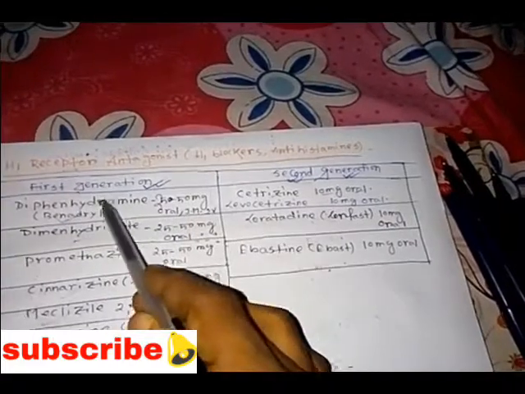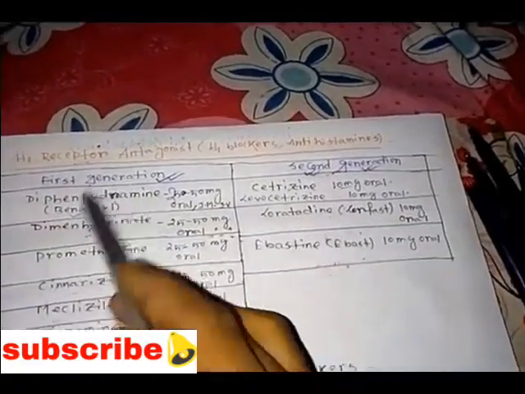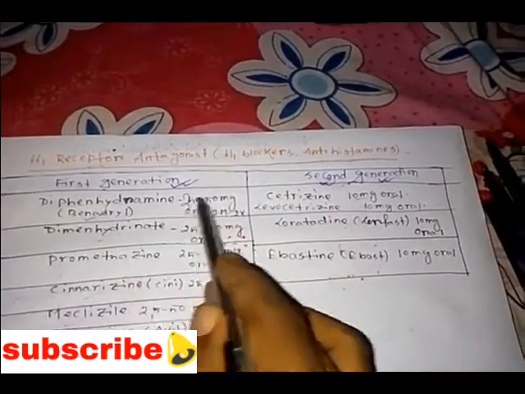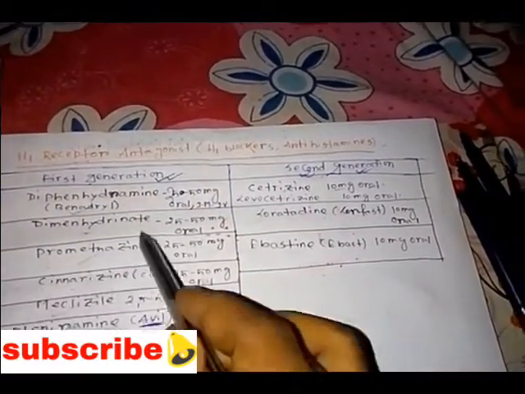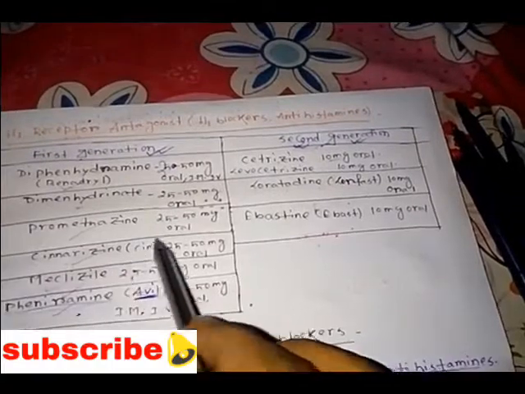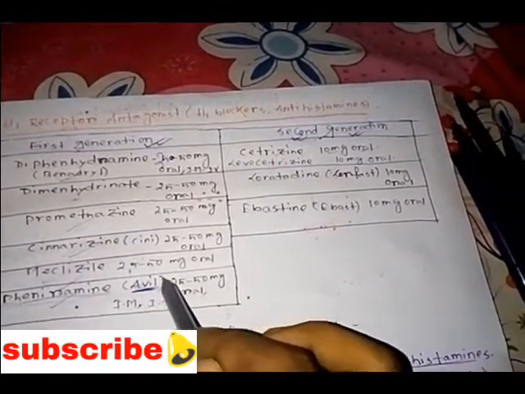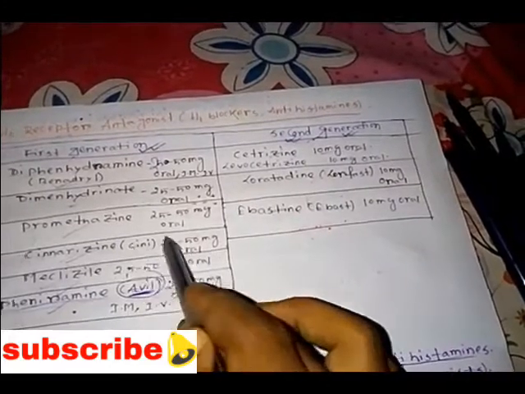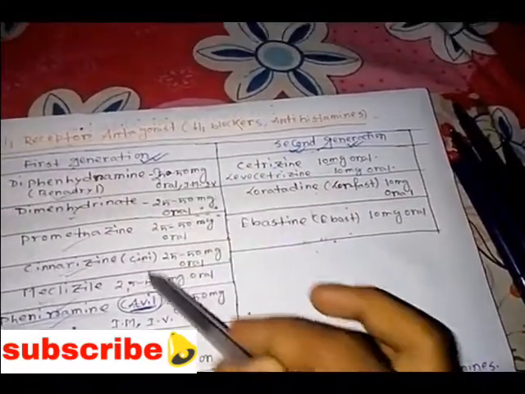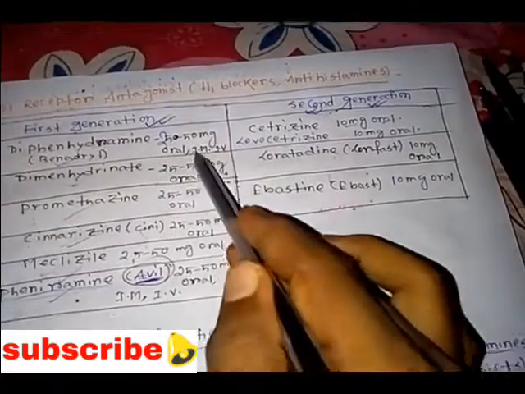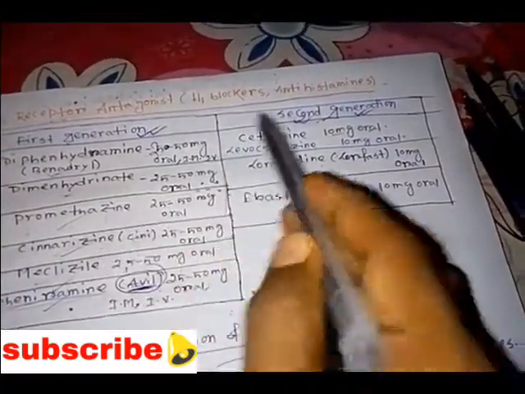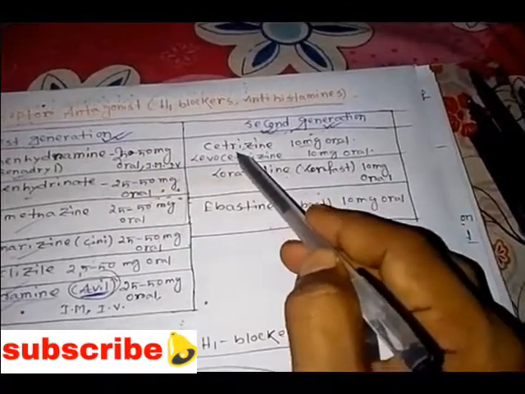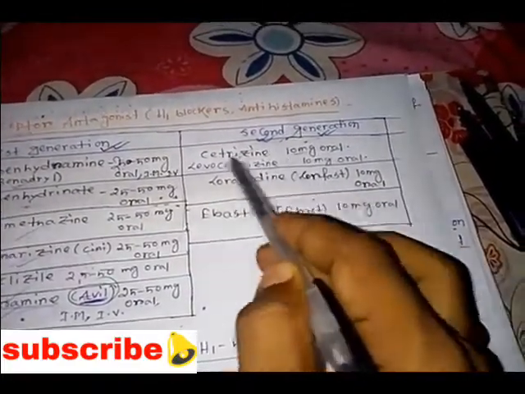Next, the mechanism of action of the H1 blockers. Histamine antagonists and antihistamines are the same; both block the H1 receptors, so the H1 receptor cannot work. The H1 receptor works for muscle contractions and increasing capillary permeability, which cannot occur because of the histamine antagonist. Next, the uses of the first generation drugs.